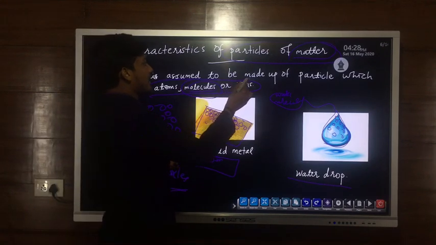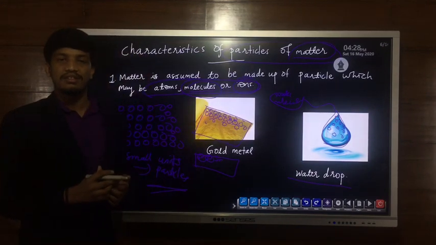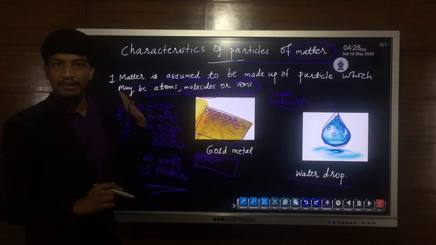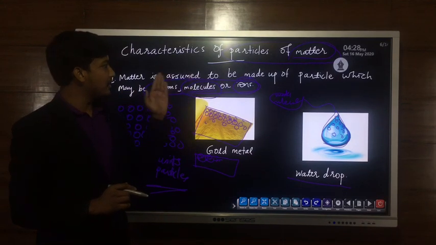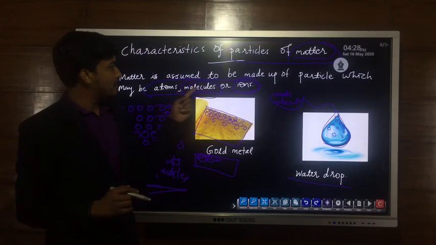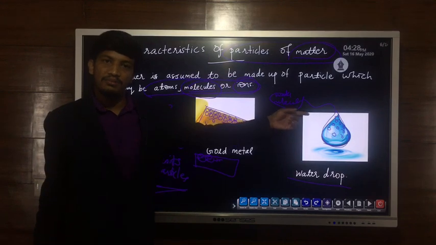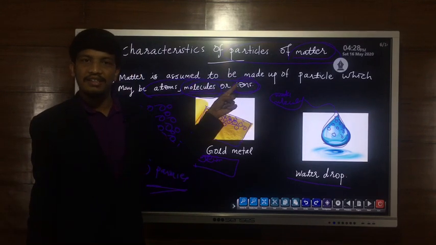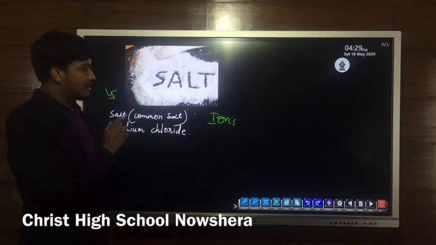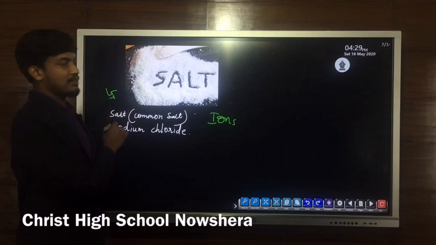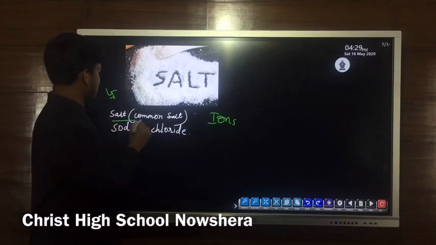And one more category is ions. In some cases, the fundamental particles of matter can be ions. About atoms we have seen in the case of metals, and molecules in the case of compounds like water. In some cases, the fundamental particles are ions. We can consider ions in the case of compounds like salt.